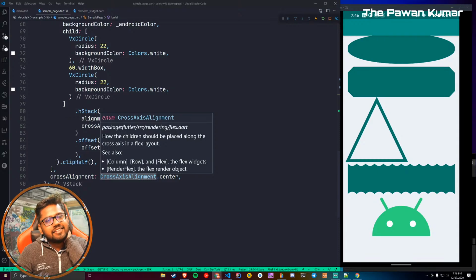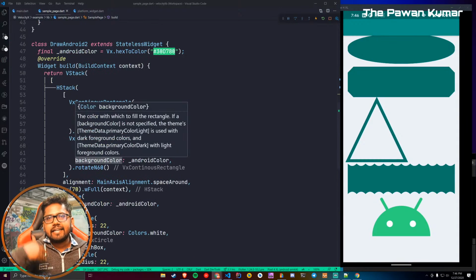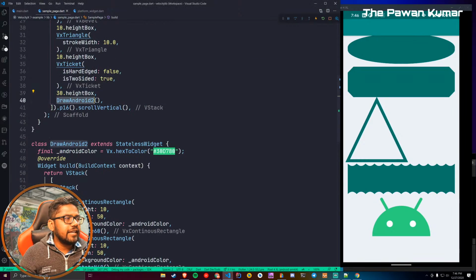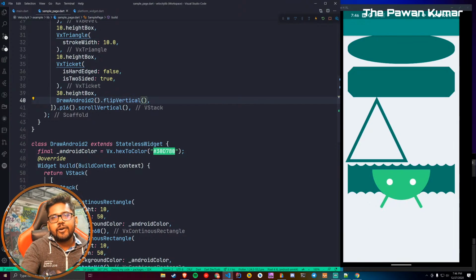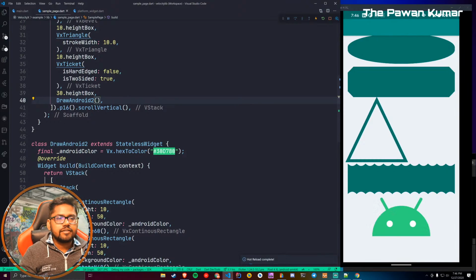By the way, you can flip this entire widget itself. So if you say, let's say this is draw Android, you can say dot flip vertical, and you will see that your Android will be flipped. So similarly, you can cut any widget and you can flip them, you can transform them, you can do all sort of things. So that's what I wanted to show you.